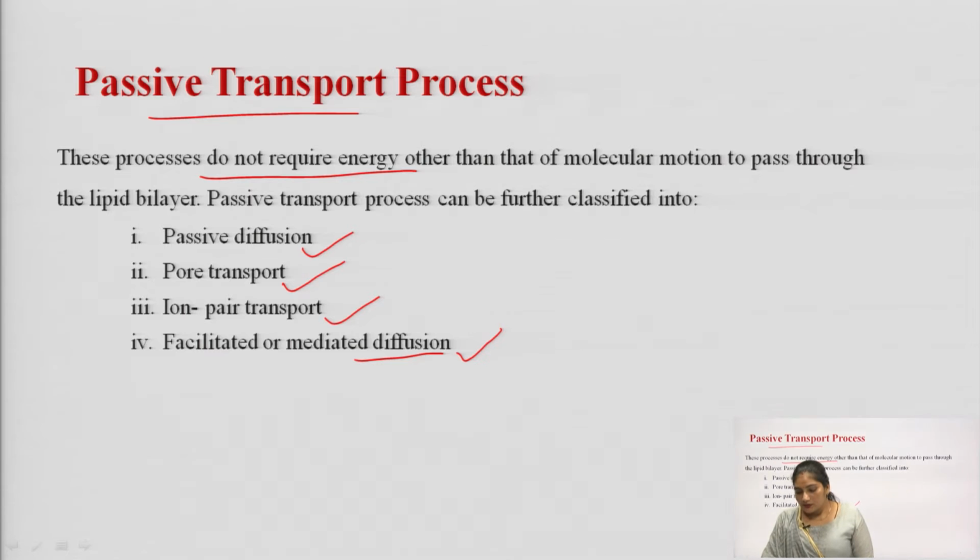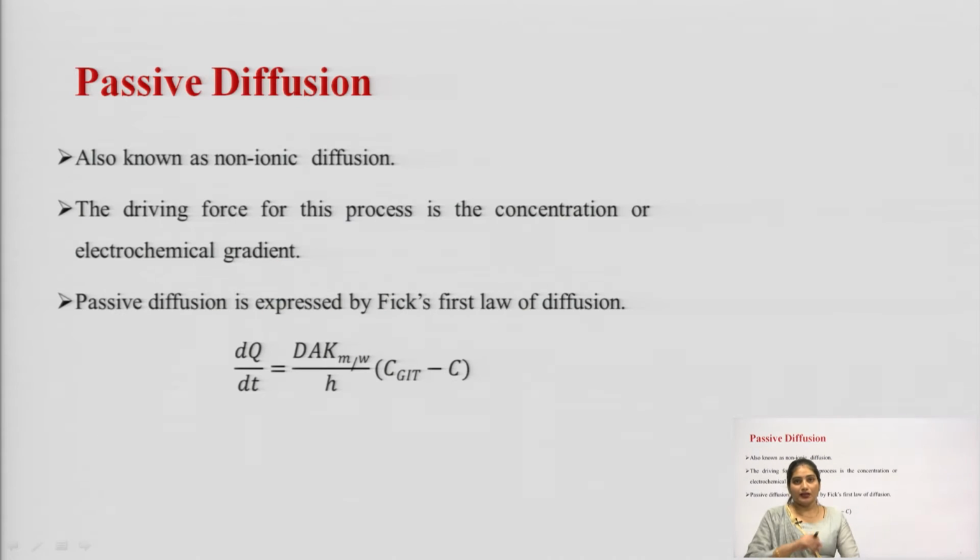The first process involved in case of passive transport process is the passive diffusion. As the name indicates, there will be no requirement of energy, so it will be a passive process.